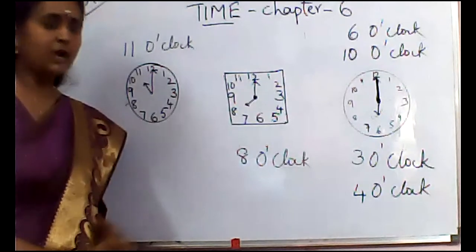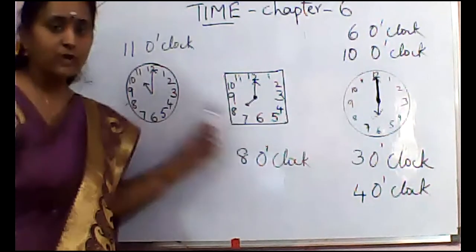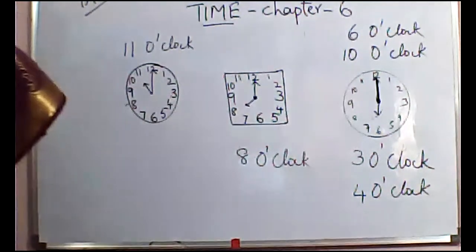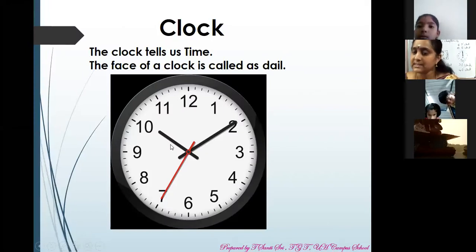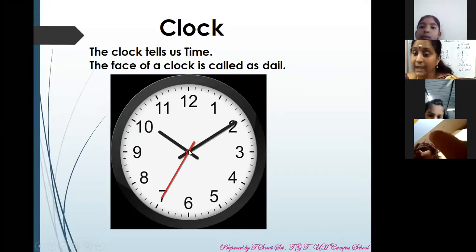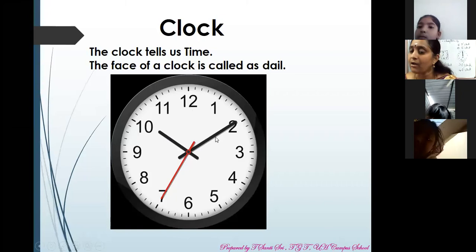Okay, children, did you understand how to draw a clock and how to show time? Very good. Just now what we learned: this is a clock. A clock tells us time. The face of the clock is called the dial. Here in this clock we have three hands. The short hand is the hours hand and the long hand is the minutes hand, and the long thin hand, which is in red color, is the seconds hand.